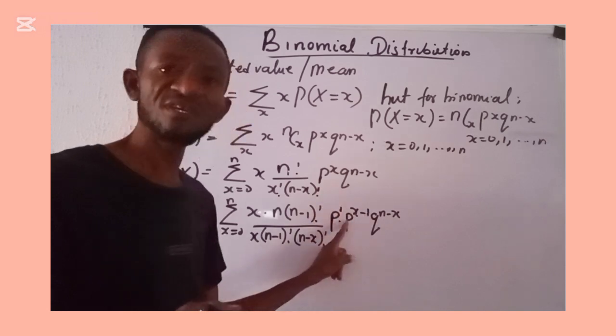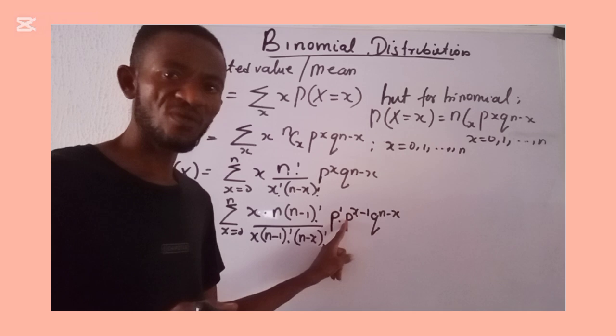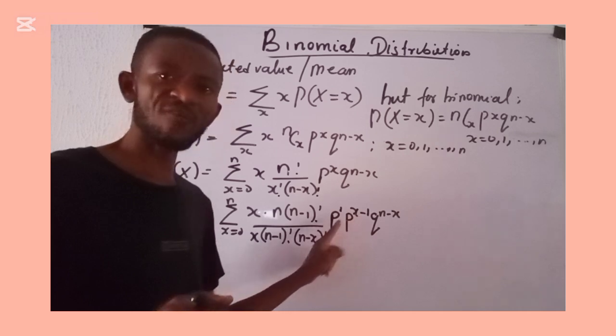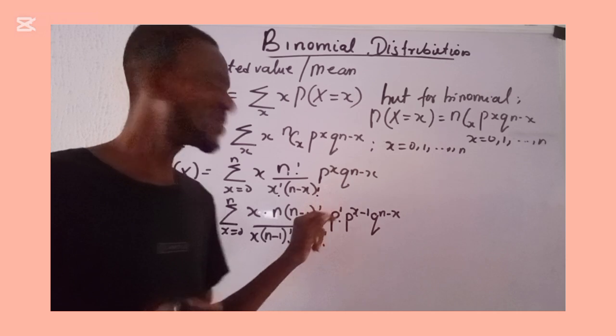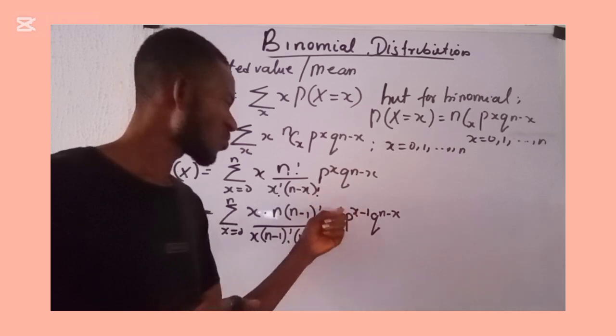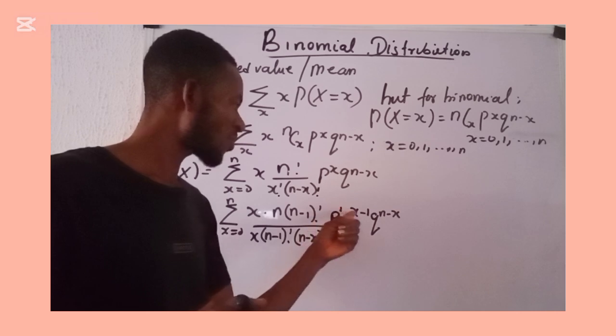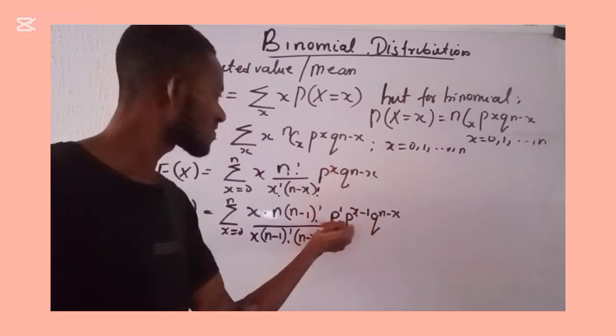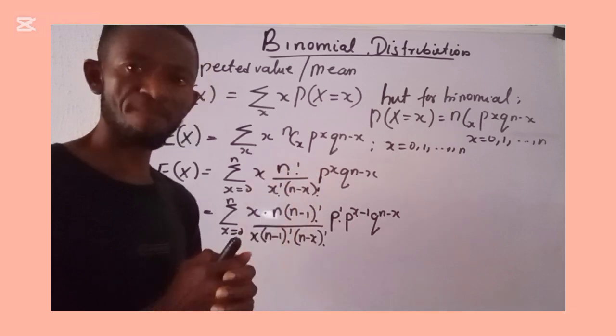p and this p, this common base. And in indices, when two expressions have a common base and you want to evaluate it, you pick one of the bases and you sum the powers. Once you sum 1 plus x minus 1, you are left with x and you return here. So this and this, they mean the same thing.